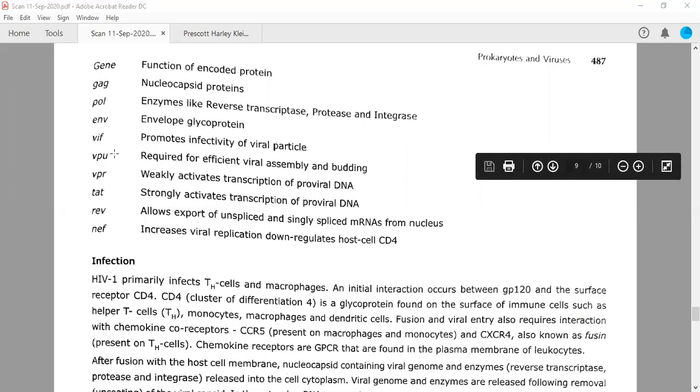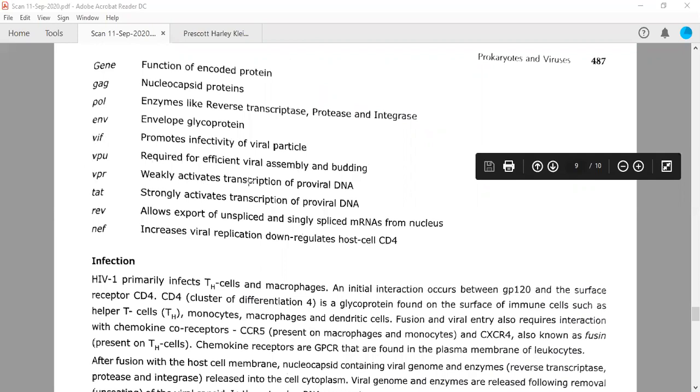Okay, so there are three genes which are present in all the retroviruses, but if you are talking in terms of HIV-1, it is having additional genes. So all the 9 genes are given here. VIF, viral infectivity factor. So V for viral, IF for infectivity. So it promotes the infectivity of the viral particle. VPU, for example, is present in HIV-1. It is not present in HIV-2, as we have discussed. It is required for efficient viral assembly and budding. Okay, so the viral particle will be coming out of the host cell with the help of this VPU.